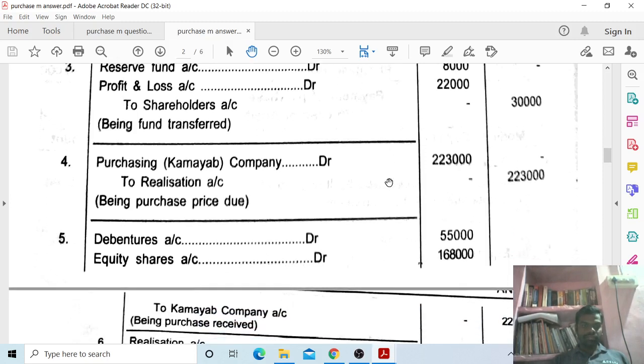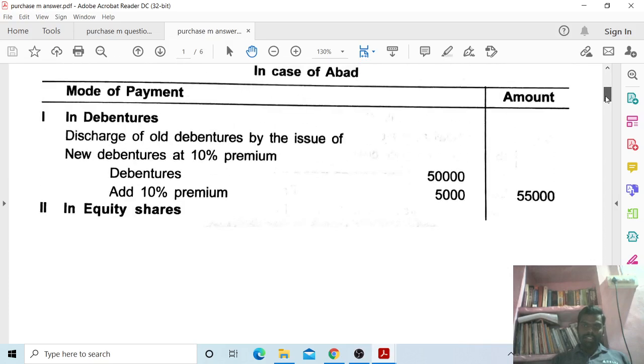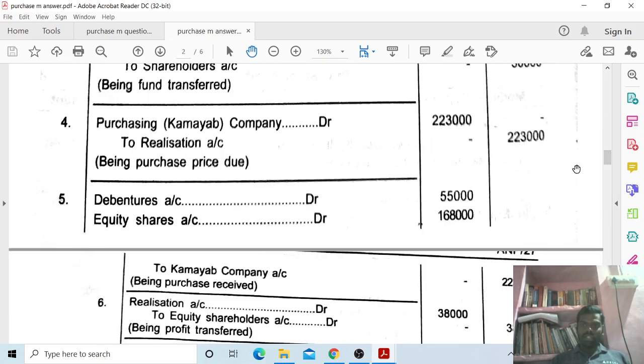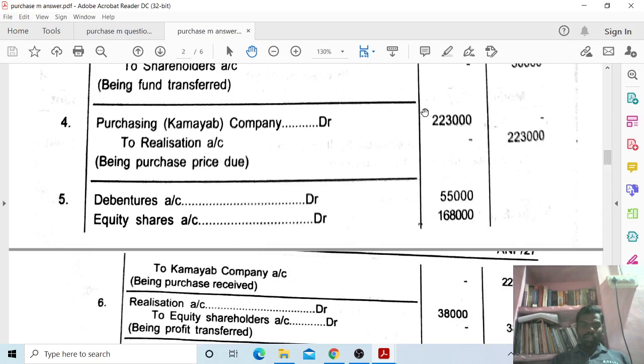Next, purchasing company Kamyab Company account debit to realization account, being purchase price. Here the purchase price is the purchase consideration, 2,23,000.